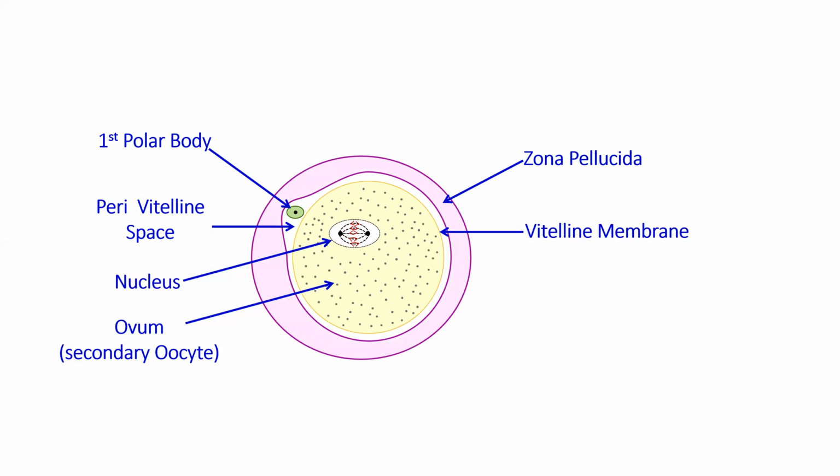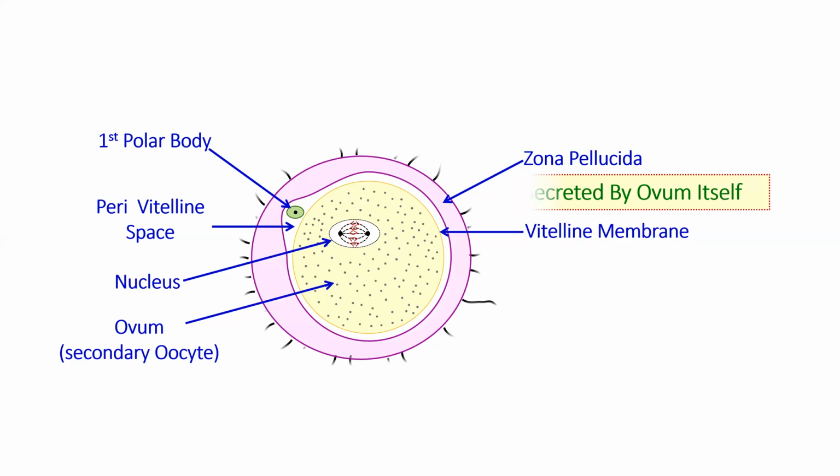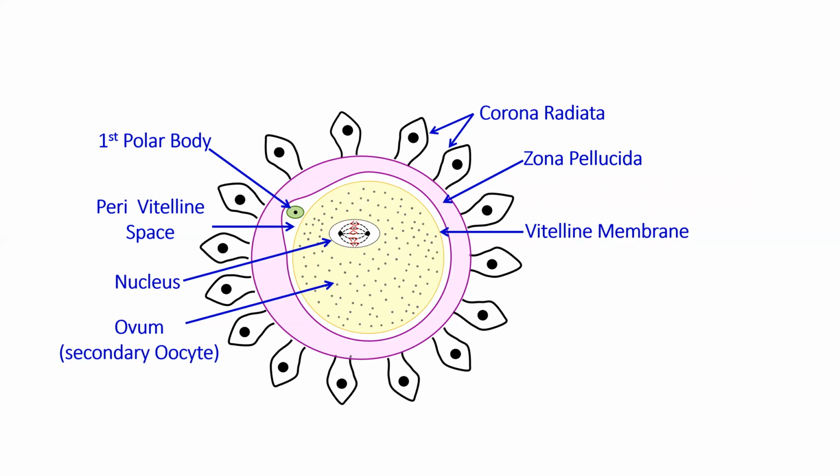As I told you, in between your oocyte and zona pellucida, there is a perivitelline space which is filled with a fluid which is having a first polar body. And this zona pellucida is a non-cellular layer. It is secreted by the ovum. Outer to zona pellucida, you have radially elongated cells, okay, called corona radiata. So these cells are called what? These cells are corona radiata.